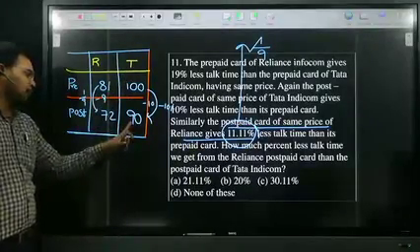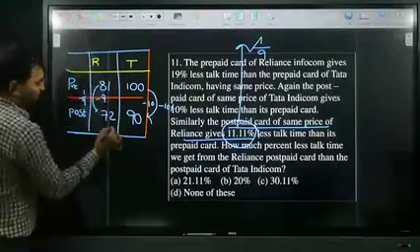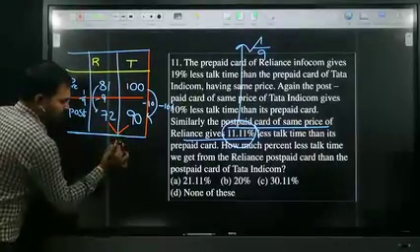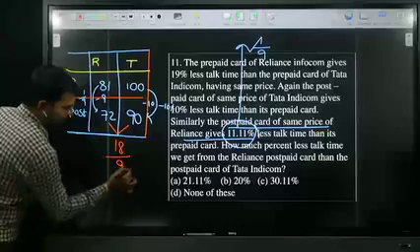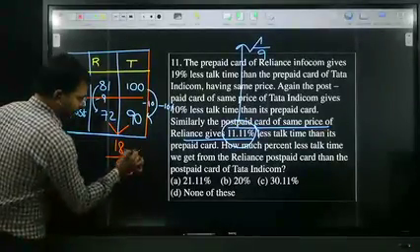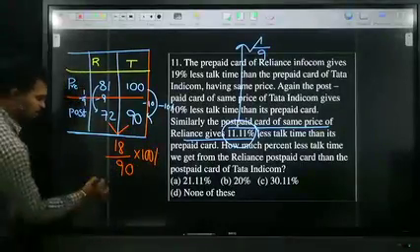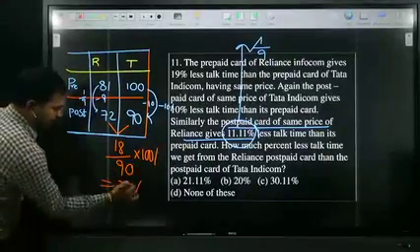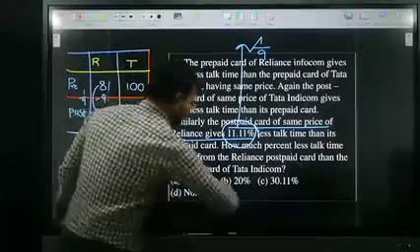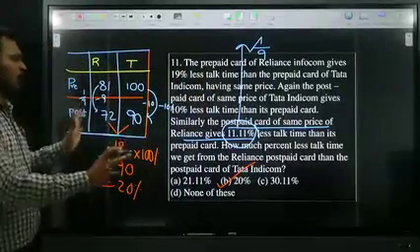Tata Indicom postpaid is what? 90. Therefore, the difference between these two is how much? 18. So 18 compared with Tata: 18 by 90 into 100%. So 10% is 9, so 18 is nothing but 20%. 9 twos are 18. So your option is what? Option B is the right answer. So don't worry, Andy.